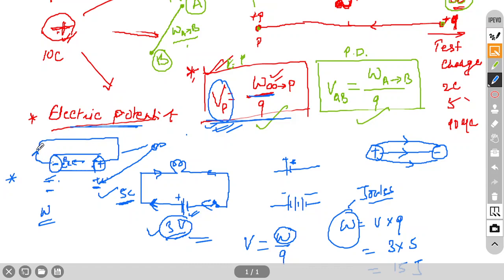Because of that electric field, electrons start flowing. Without electric field there will be no electric force. If there is no electric force, electron will not move, and if there is no movement of electron, there will not be any electric current. So, this battery will create an electric field inside this wire, and because of this electric field, the electrons will start moving.